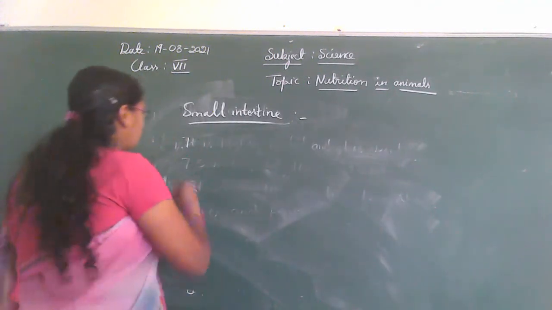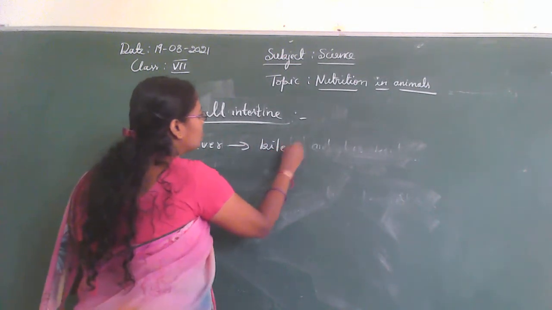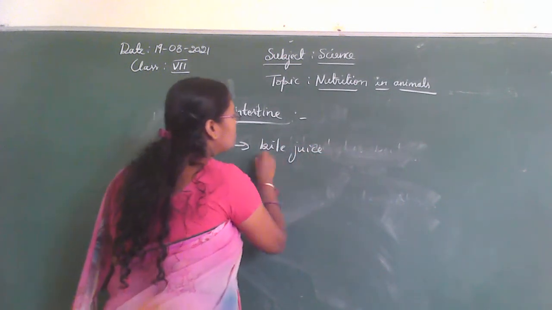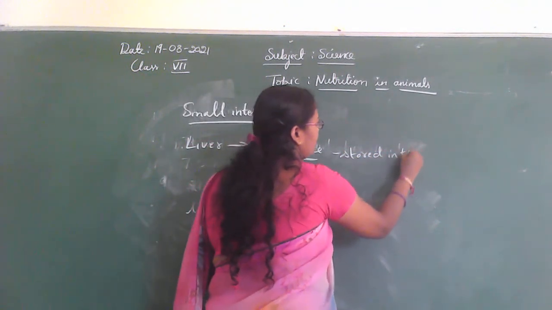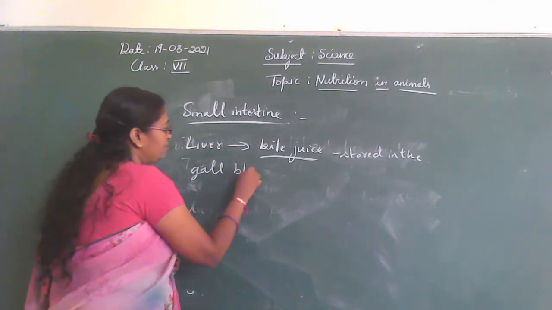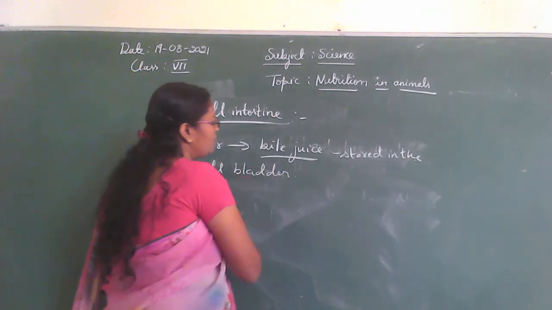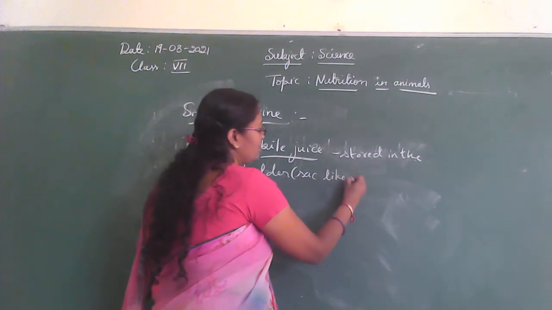So our liver produces bile juice, which is stored in the gallbladder, a sac-like structure.